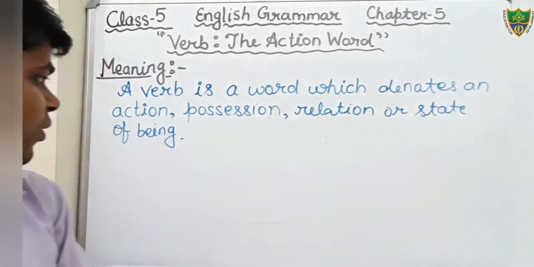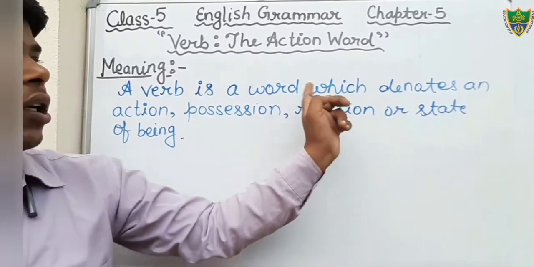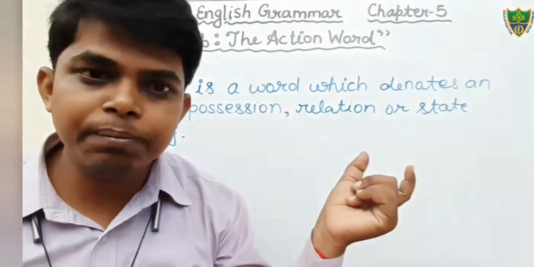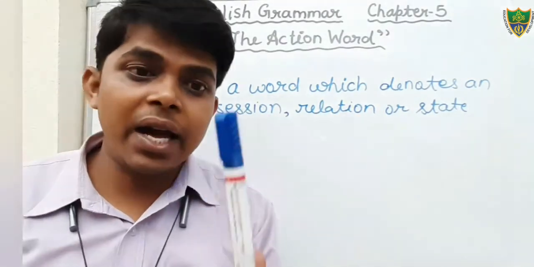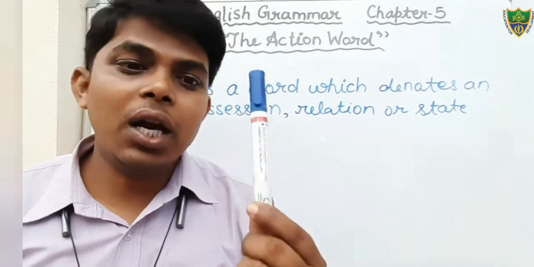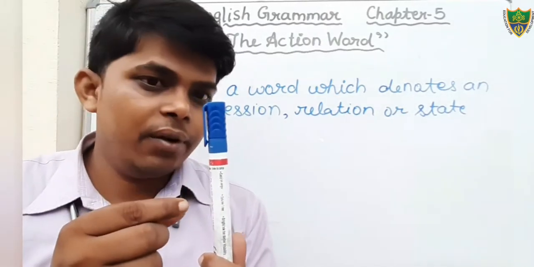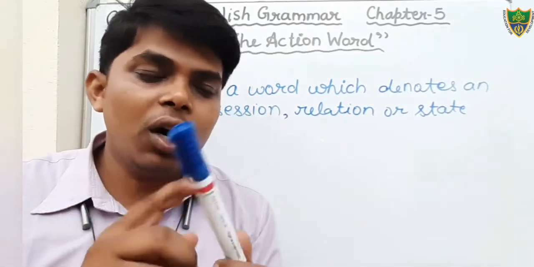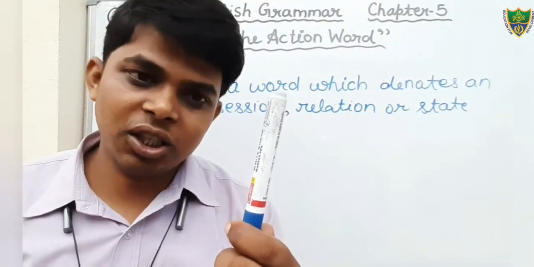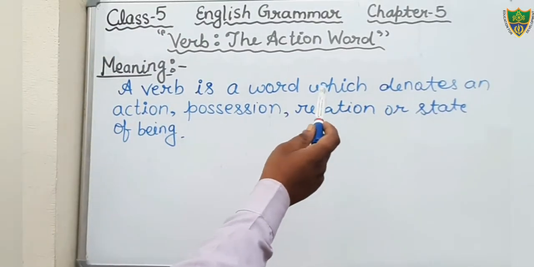Doing what? So as the definition says, a verb is a word which denotes an action or possession. Possession means ownership. For example, I have a marker. So the word have is a verb, but it denotes the possession.